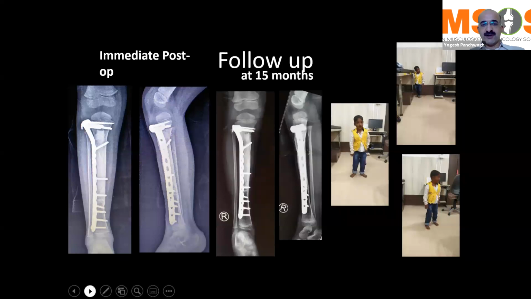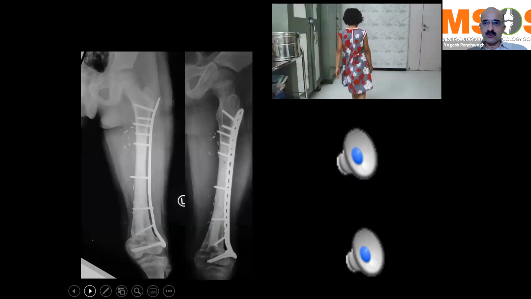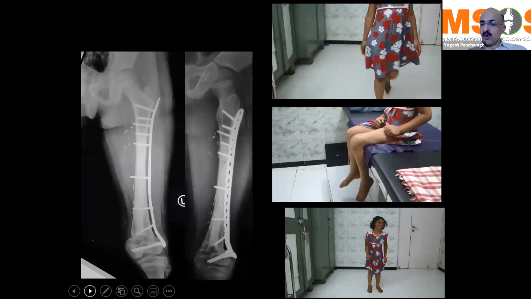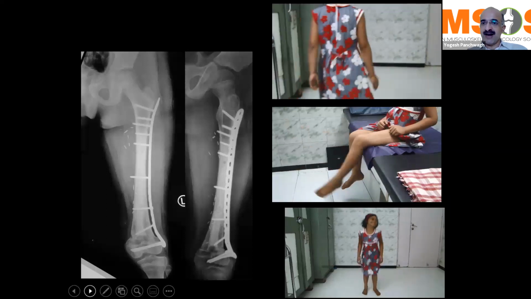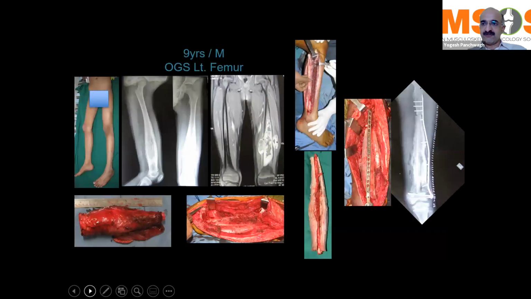Another patient of intercalary resection in the femur this time, and you can see that she also goes on to have a very good functional outcome. She's able to do all the activities, the high impact activities, has a good function in the knee, and goes on to have almost near normal activity.